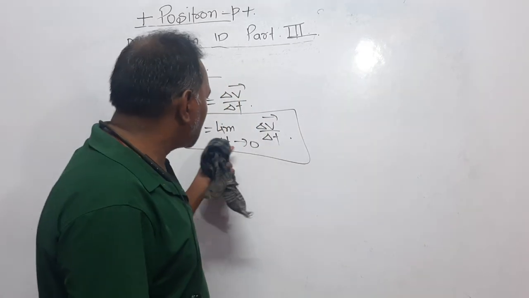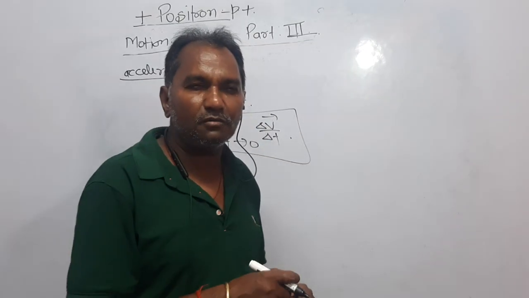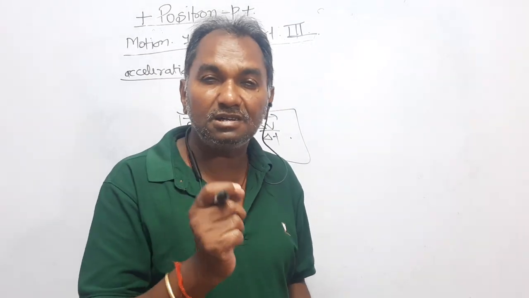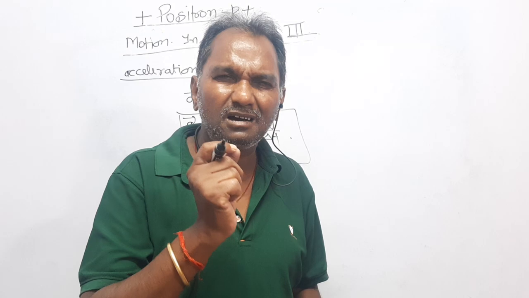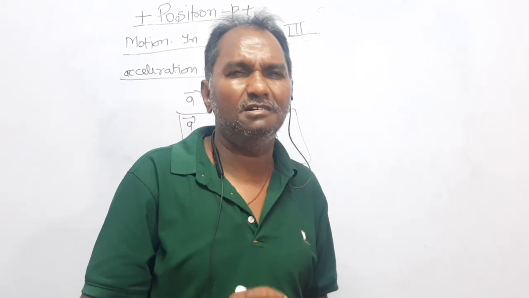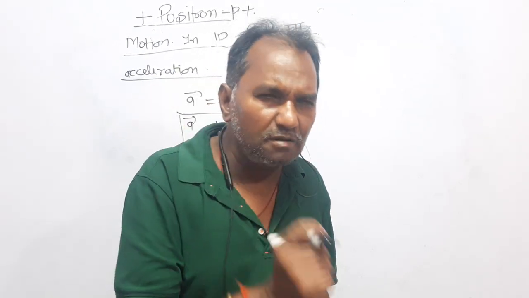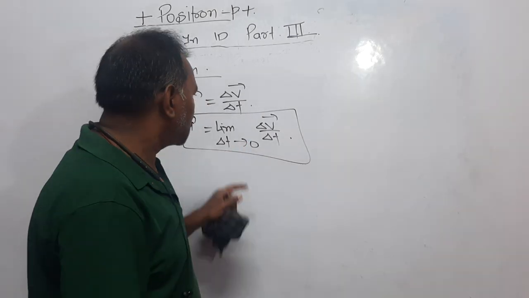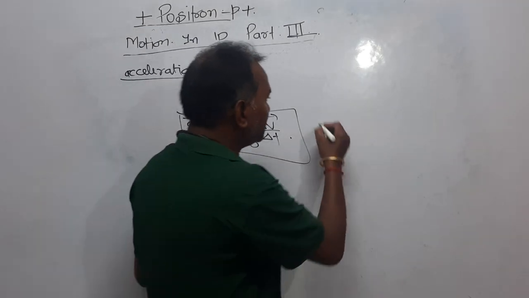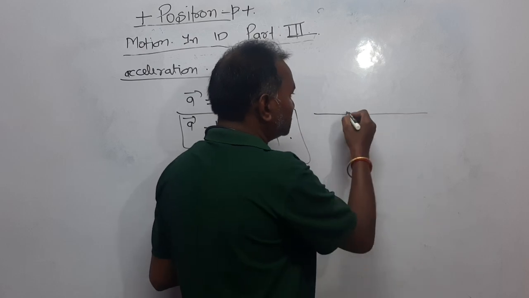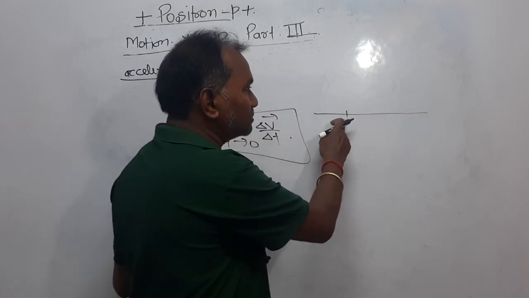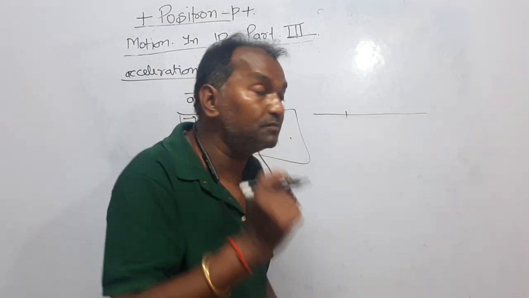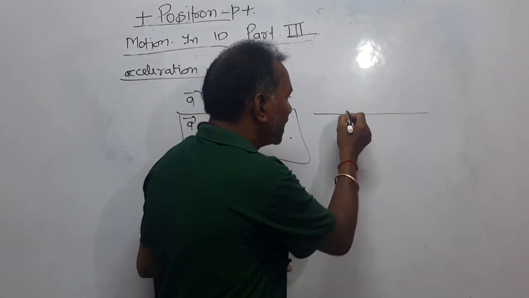Dear students, delta t tends to 0 means the time interval is approaching 0 but is not 0. It means you can say that the time interval is infinitesimally small, extremely small. So delta t tends to 0 but not 0, right? Let the body be passing through a point. What was the acceleration or what was the velocity when the body was passing through that point?